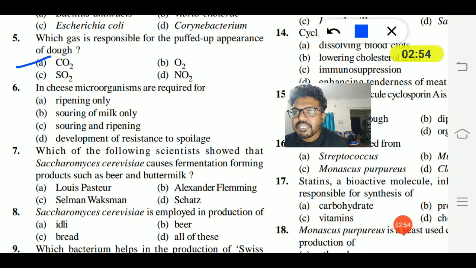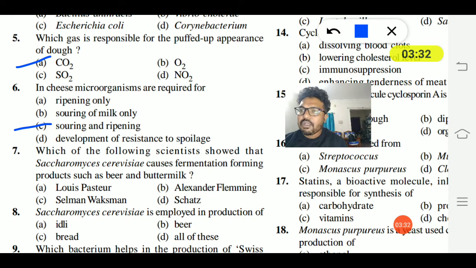Sixth question. In cheese, microorganisms are required for ripening only, storing of milk only, storing and ripening, or development of resistance to spoilage. So option D may not be the right one. Option C, so ripening only, storing of milk only. Both ripening and storing are required for cheese. The microorganisms are required for cheese for storing, taste, and ripening. So option C is the right answer.